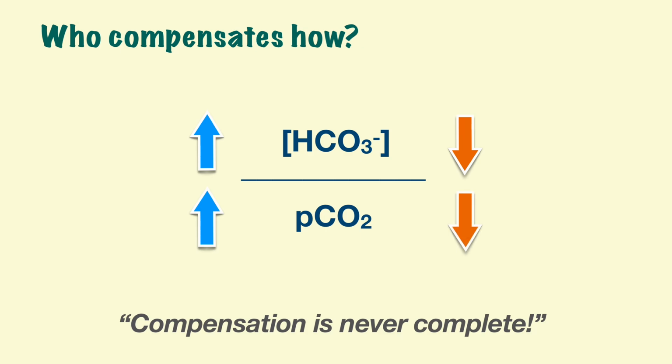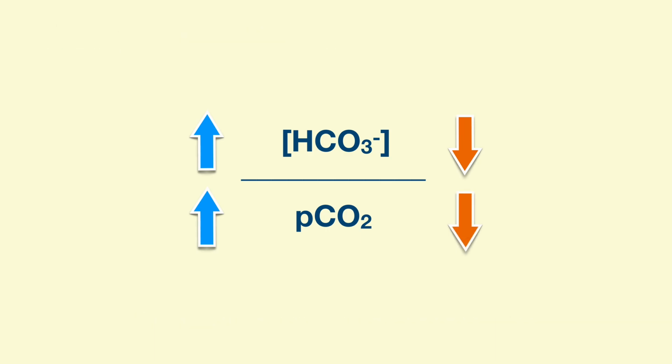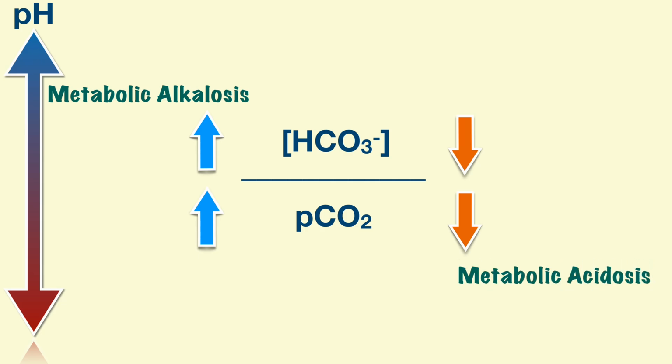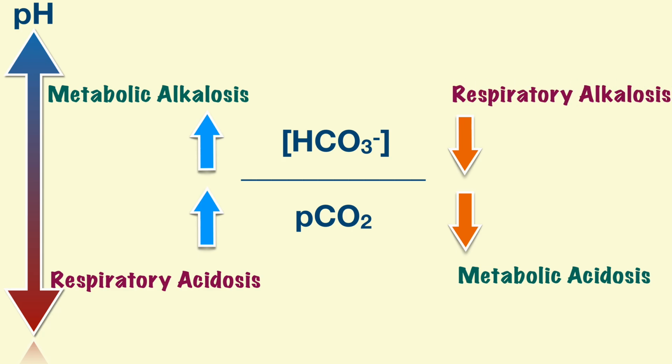The fact that there is incomplete compensation helps us figure out which process is the primary and which process is the compensation. Let's simplify this. See, if the bicarb is high and PCO2 is high, either of them can be the primary process and either can be the compensation. We'll look at the pH. If pH is high, high bicarb is the primary process. That means it is metabolic alkalosis that is the primary process. Similarly, if both are reduced and pH is also reduced, metabolic acidosis is the primary process. Now, if bicarb and CO2 both are high but pH is low, it's a respiratory acidosis. And if both bicarb and CO2 are low but pH is high, respiratory alkalosis is the primary process. All this looks a bit confusing. Just try and remember this image, the ratio, and how the pH plays.